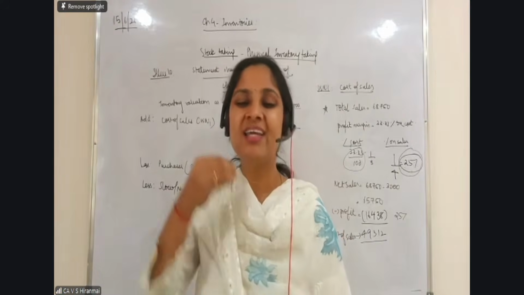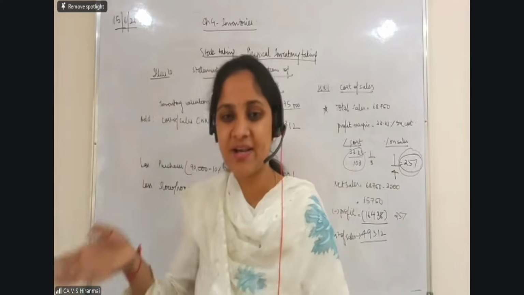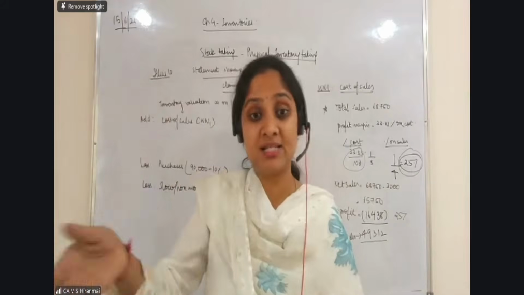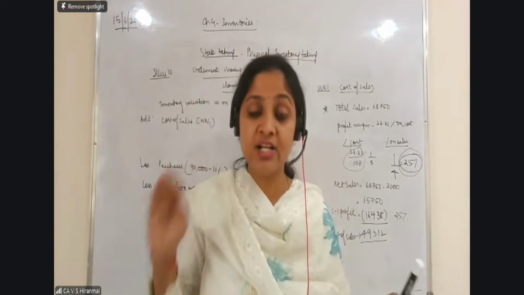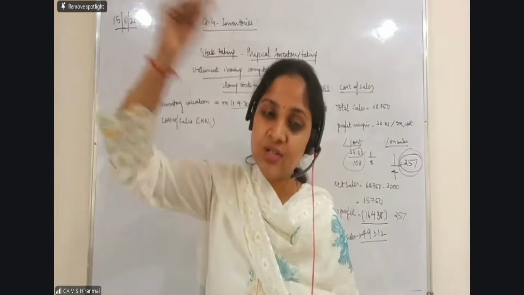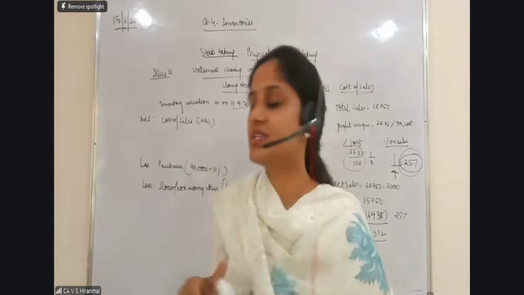Why has it happened? Because of floods, late delivery has happened. The customer told you it was delayed, so he will not take it. He got angry, he rejected it. So to sell it to somebody else, they had to reduce the value.